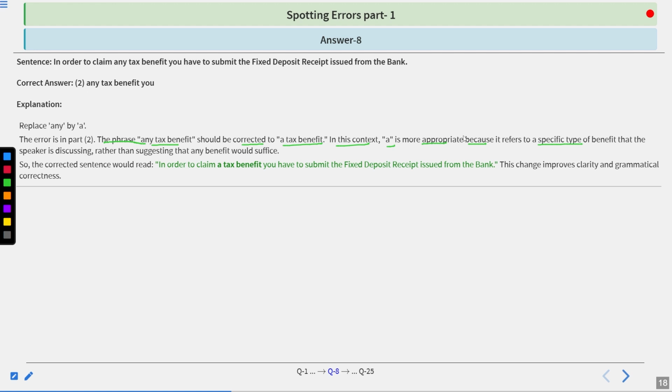So the correct sentence would read, in order to claim a tax benefit, you have to submit the fixed deposit receipt issued from the bank. This change improves clarity and grammatical correctness. So it means the speaker is talking about a specific benefit which he will get from the bank, not about a general one. Let's move to the next question.